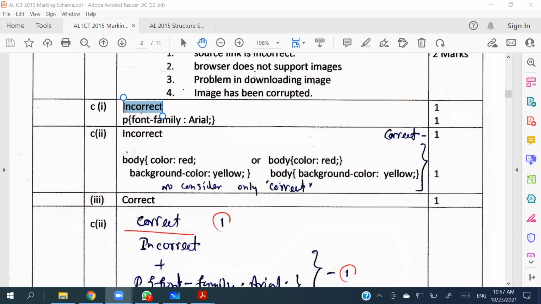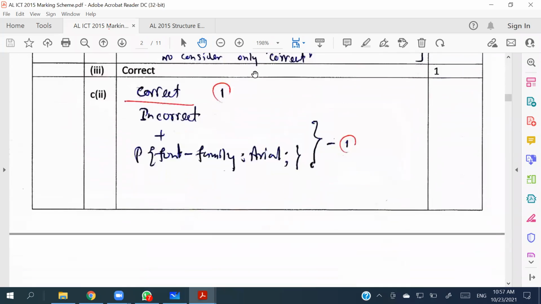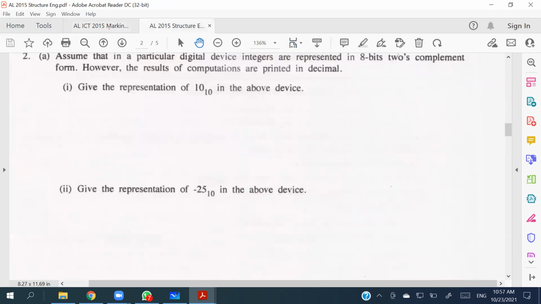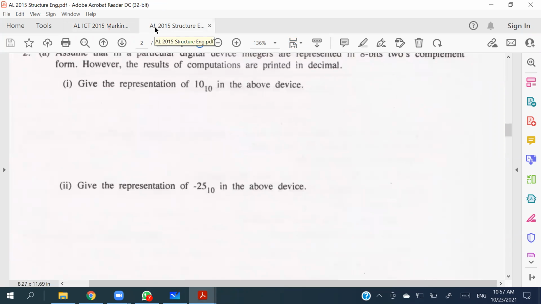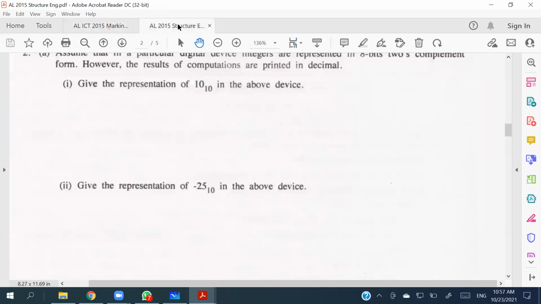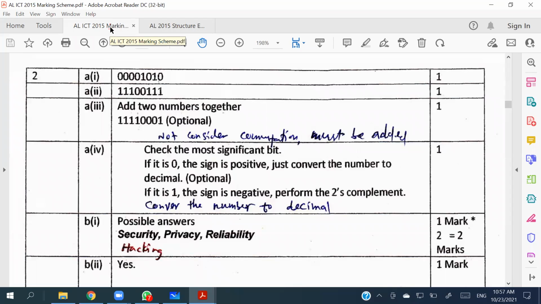Right. So the second one, we'll quickly go through the second one and finish the session. So it is about the ones complement and two's complement calculation, right? So the first one, they are asking give representation of 10, 10 in the above device, right? So you have to represent it like this, 4 zeros, 1 0, 1 0. And then in the second part, minus 25 representation. So it should be 3 ones, 2 zeros, 3 ones, right?